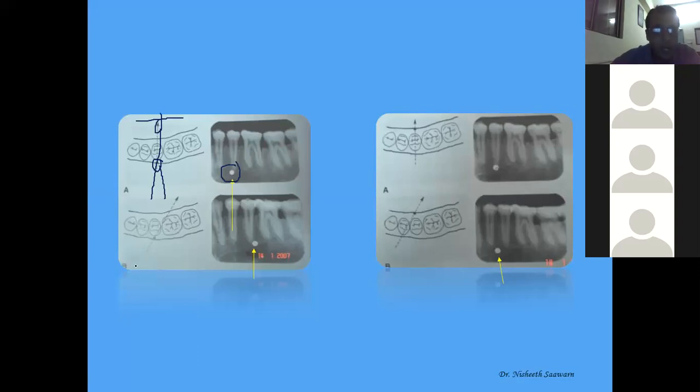Now here, again I have moved mesially. If you see, these are the premolars and here are the molars, right? So this is the mesial aspect and this is the distal aspect. So I have moved mesially. Now the object which was here will be shot over here, right? So it has moved from the mesial side of the first premolar to between the molar and the premolar. Can you see the position has changed from here to here? So it has moved in the opposite direction. That means the object is on the buccal aspect. So same lingual, opposite buccal. So this is the buccal aspect.